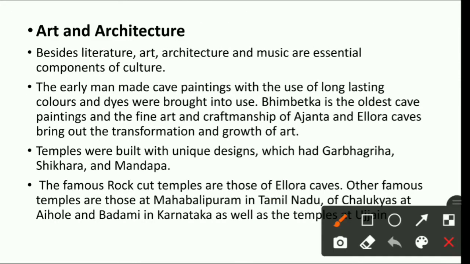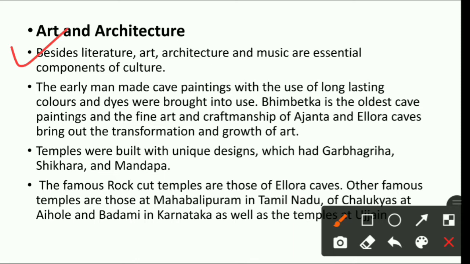Now coming to the art and architecture part. Now you know that students, there was huge development in art and architecture. You will see that there are many historical monuments, many buildings are there, many old temples are there, many caves are there, many old paintings are there which are done inside the caves. Okay, many old historical buildings are there.